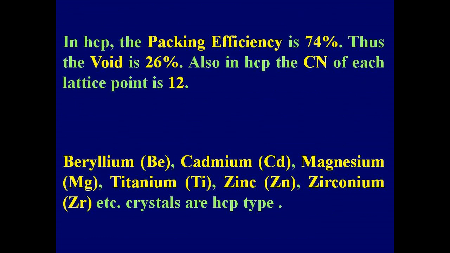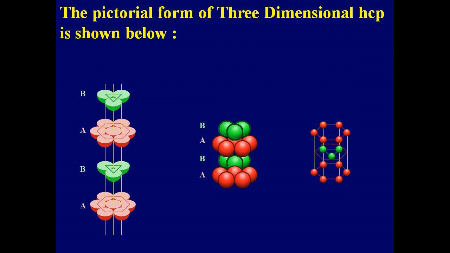In HCP, the packing efficiency is 74%. Thus, the void is 26%. Also, in HCP, the CN of each lattice point is 12. Beryllium, cadmium, magnesium, titanium, zinc, zirconium, etc. crystals are HCP types. The pictorial form of three-dimensional HCP is shown here.